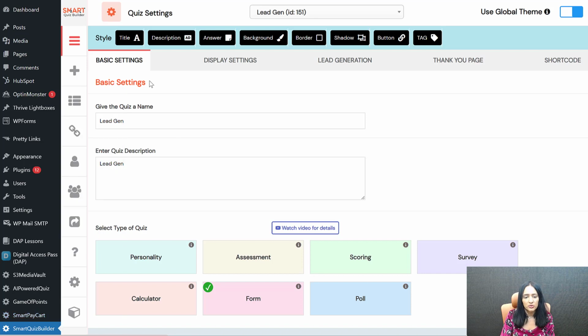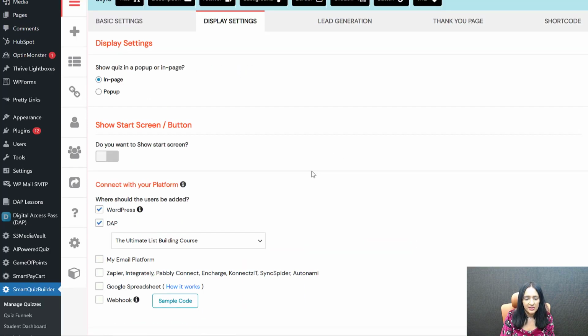This is the backend of Smart Quiz Builder, and here, this is the name of the quiz, doesn't matter. And I have selected form. This is a simple form. You can do this too. You don't have to create a quiz. You can just create a sign-up form. So I'm just going to show you that example here.